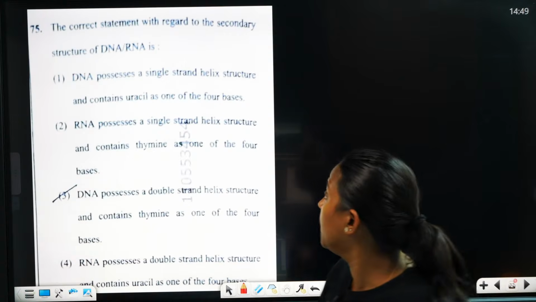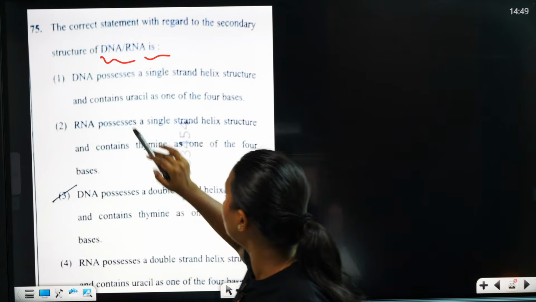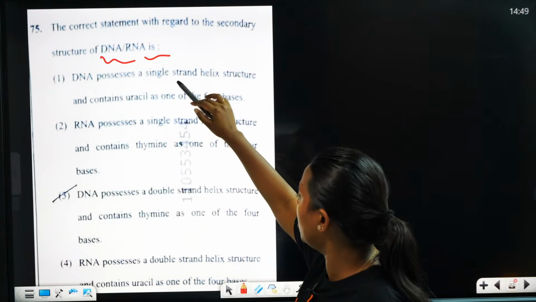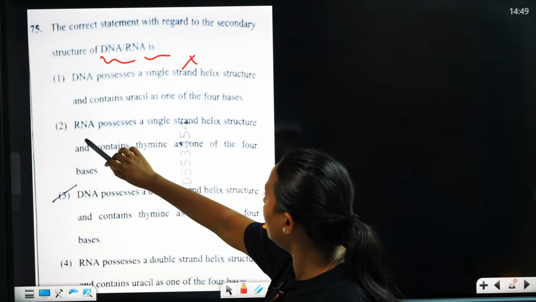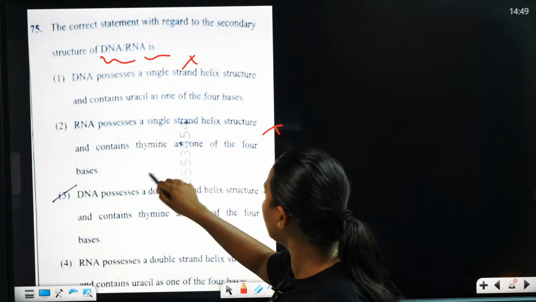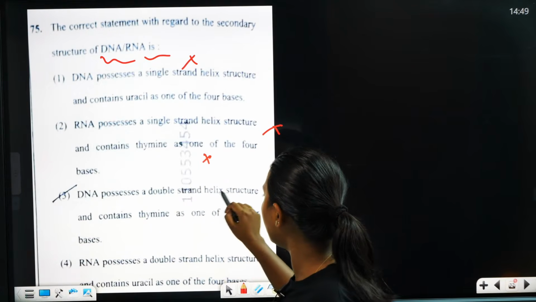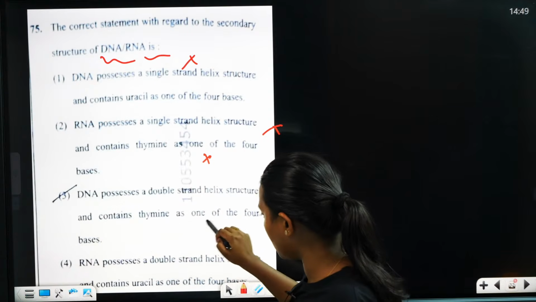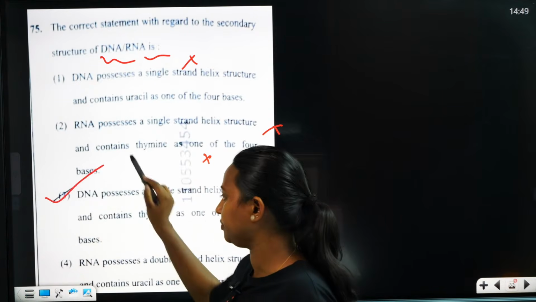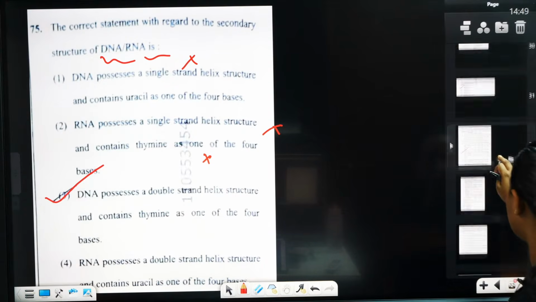Correct statement of DNA and RNA. DNA possesses a single strand? No. RNA possesses a single strand and helix structure? No. Thymine as 4 base? No. DNA has a double strand and helix structure containing thymine as one of the 4 bases. Yes. Very good, you're right.